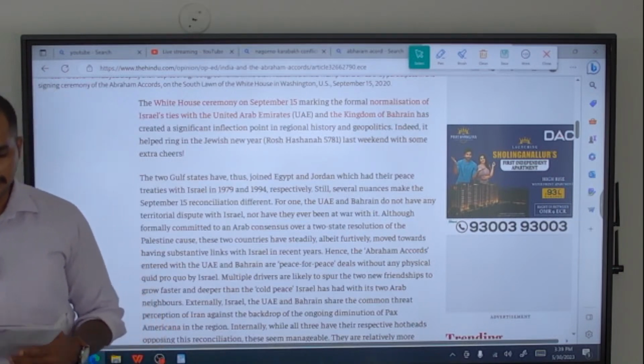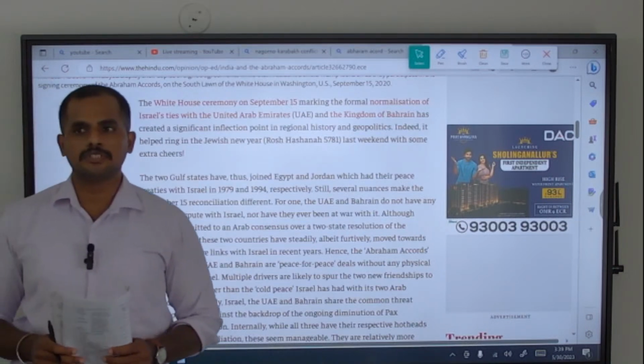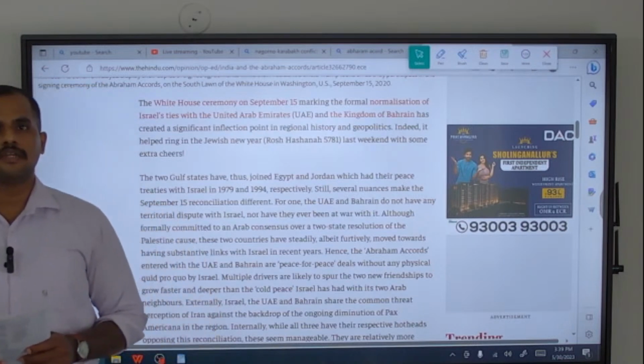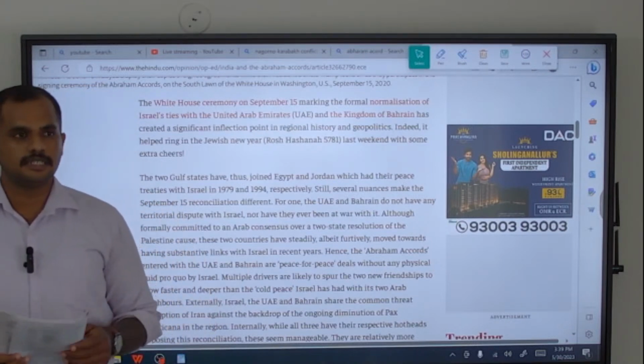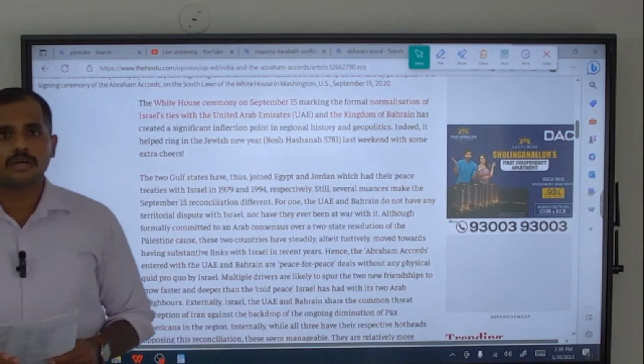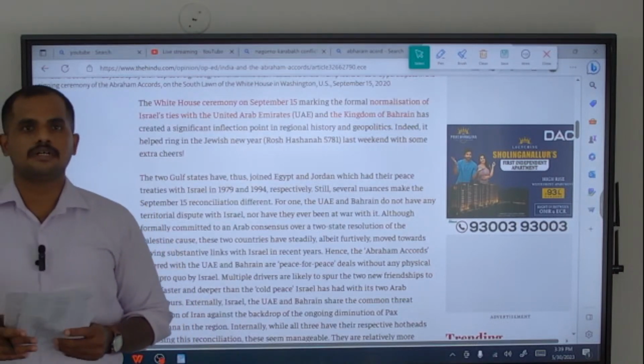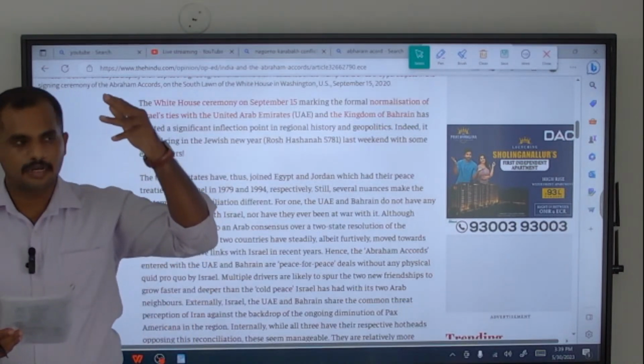Then the seventh question. This seventh question is also a match-the-following kind of question. In that question, there are three areas.